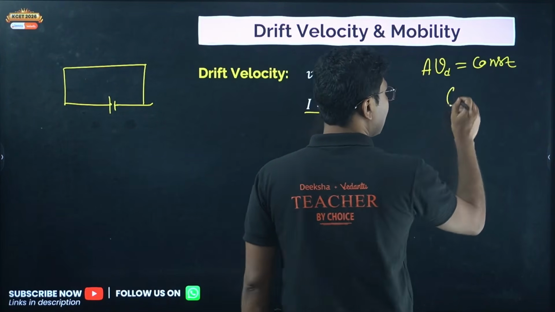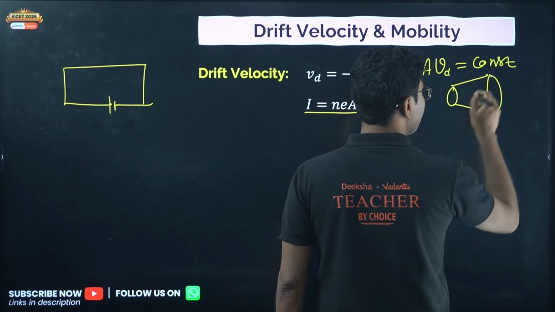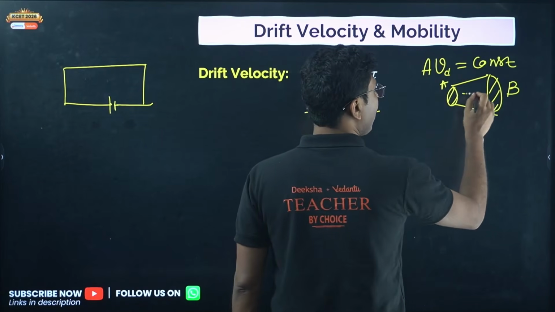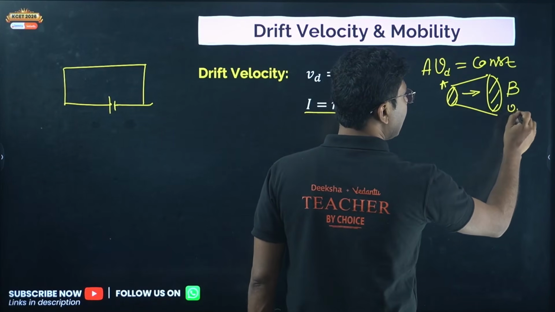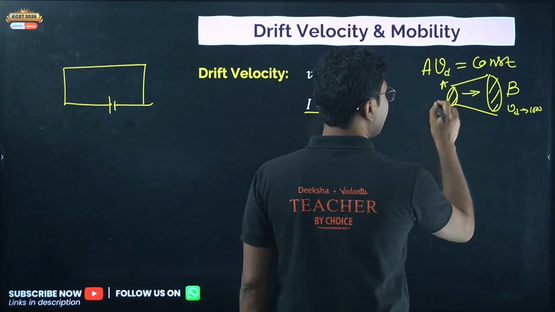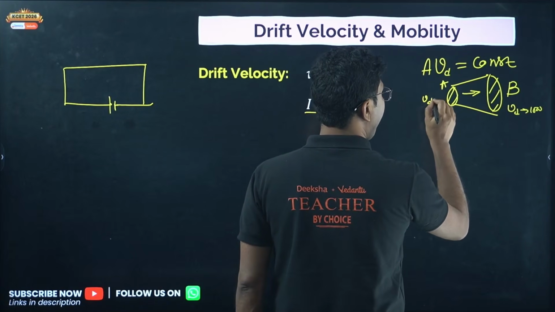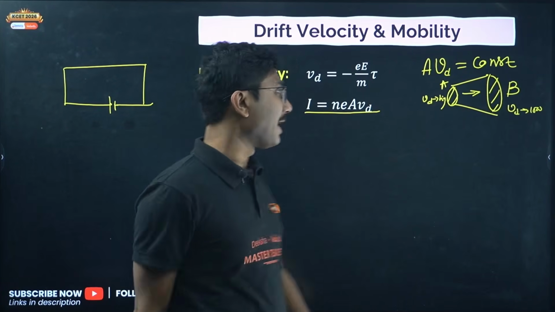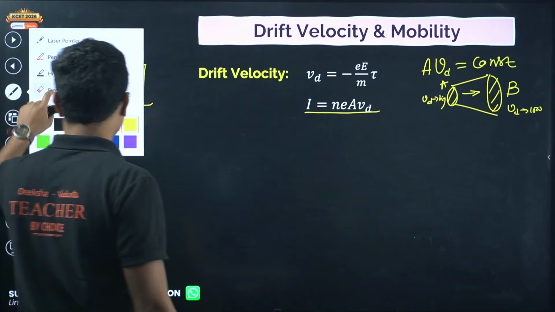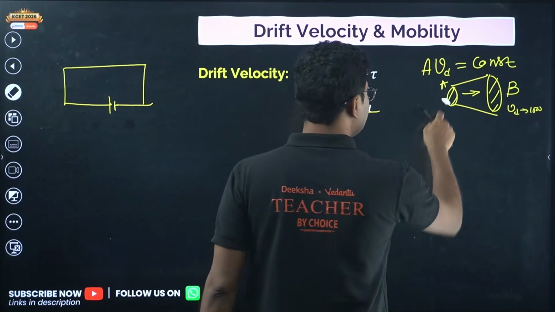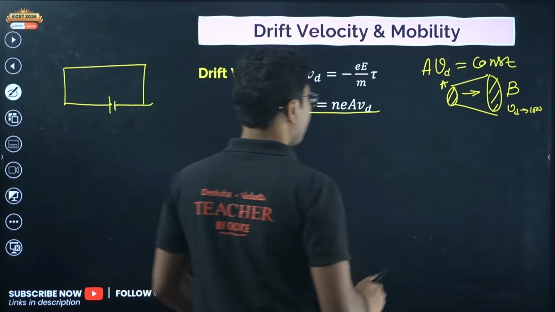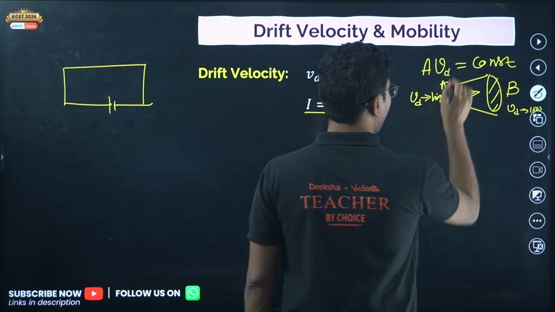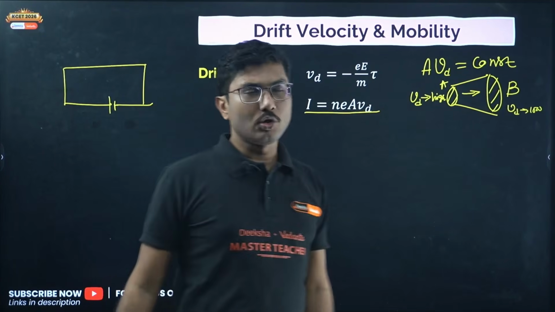So if you have a conductor of different surface areas, suppose this is area A and this is area B, and current is being carried from here to here, the drift velocity here will be low, and here the drift velocity will be high. Why? Because here the area is low, so drift velocity has to be high, because A into Vd is constant. Based on this, we have seen some KCET level questions, and the board level model paper also has some HOTS questions on this. So here Vd is high, here Vd is low.